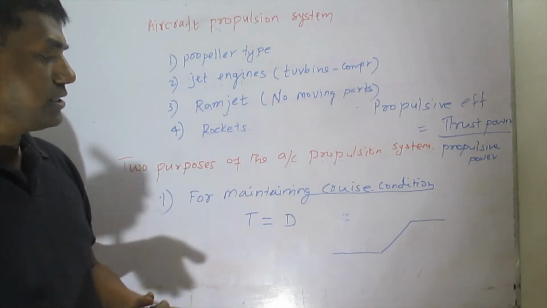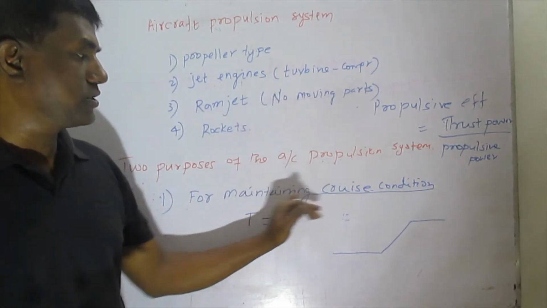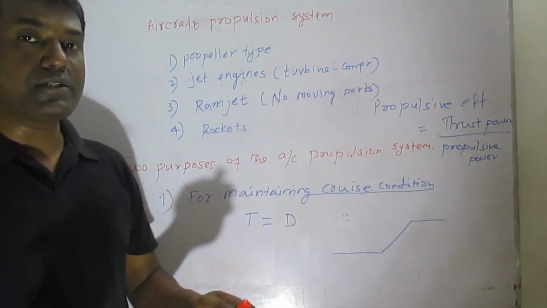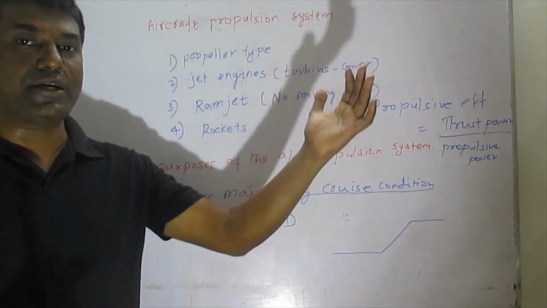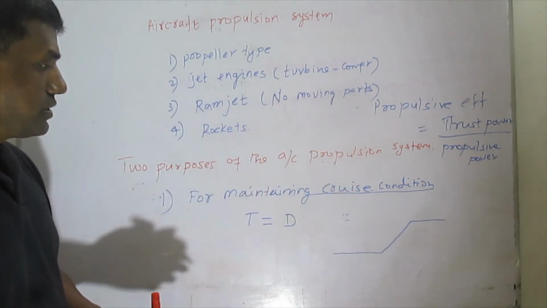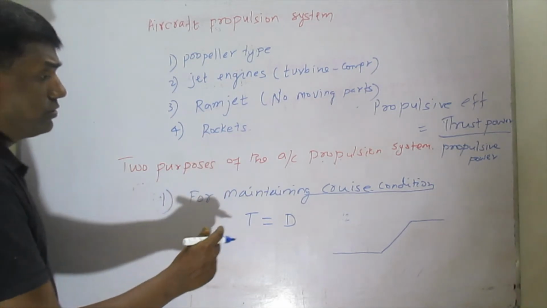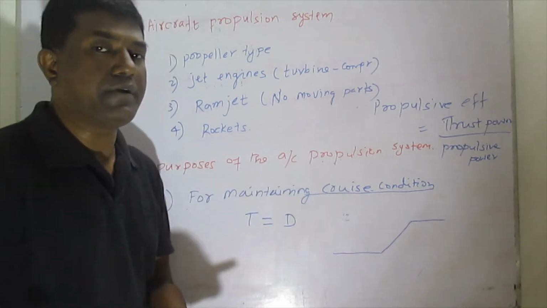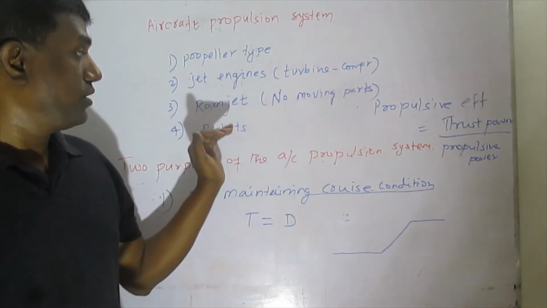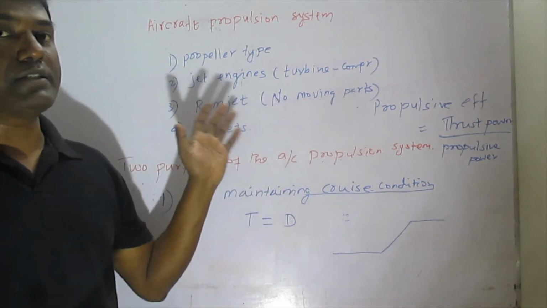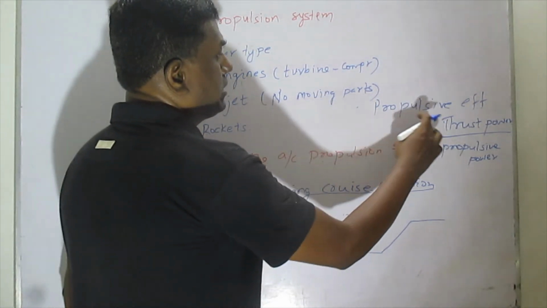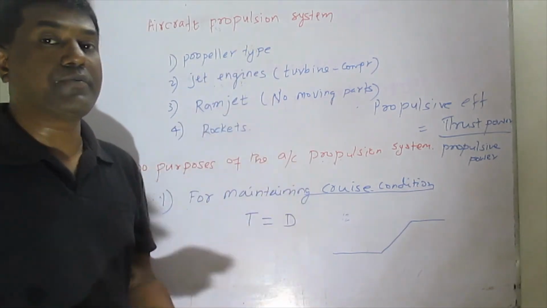During those conditions, the aircraft will not be in the cruise condition. The aircraft will be in different conditions, so it will keep accelerating or decelerating. So it will be in unsteady conditions, not steady conditions. During that condition also, we need different types of engines. For that condition, the engines which suit will be consuming more fuel.